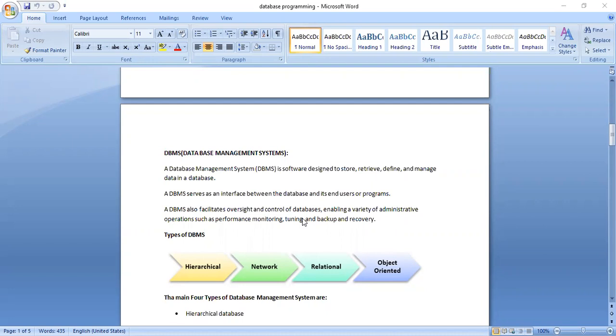Not only that, basically, the end user can interact with the database only using the DBMS. So we can call it an interface between the database and the end user. How is the end user going to interact? We are going to interact through a program only.